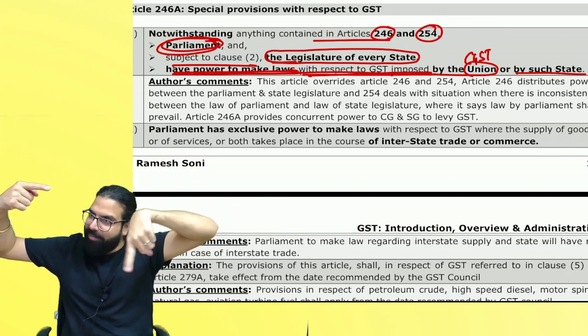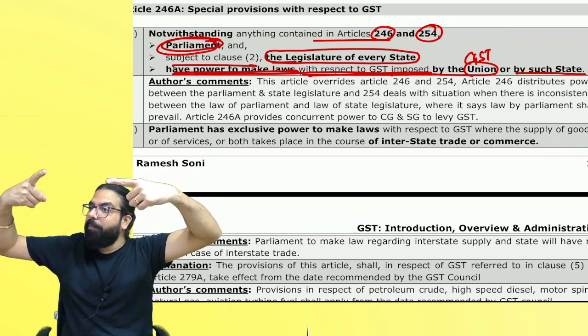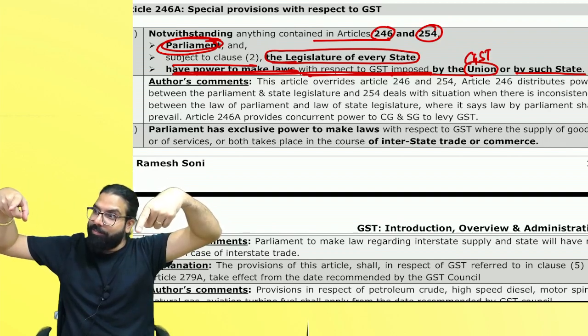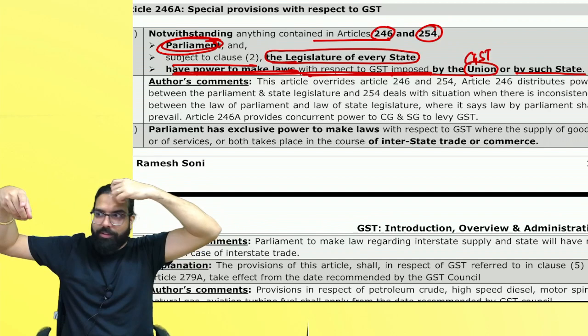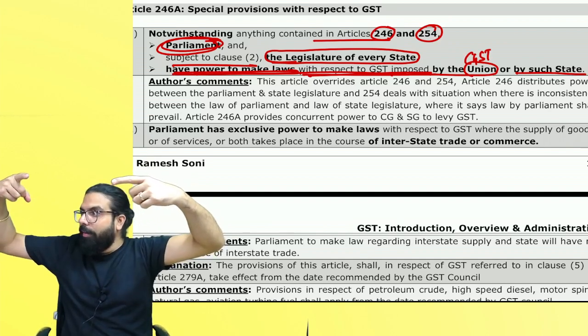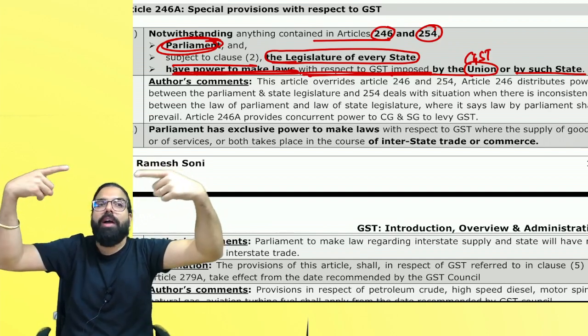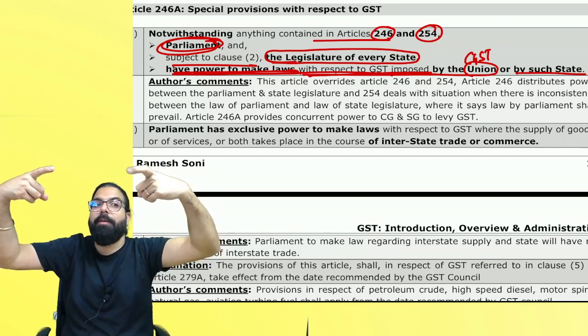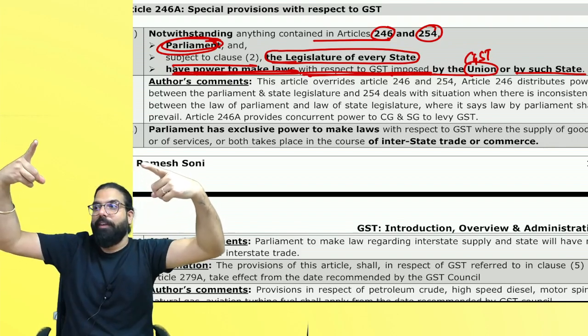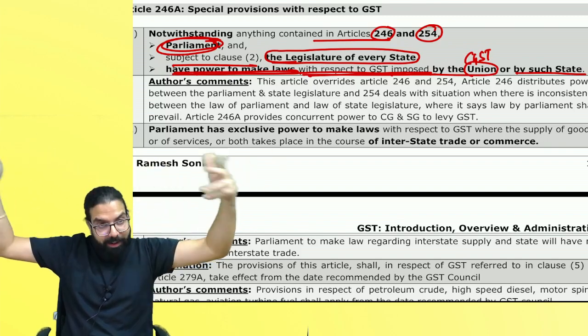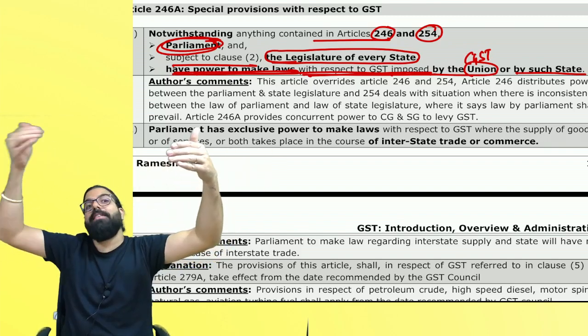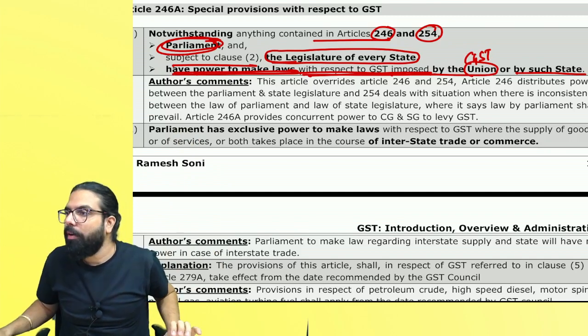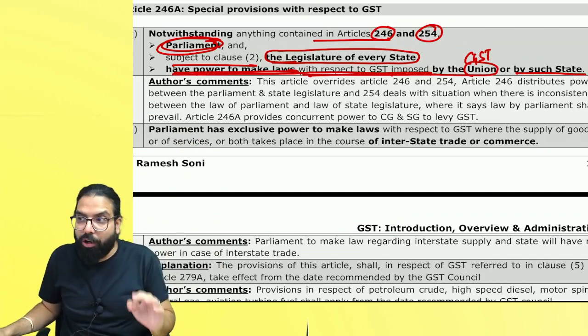In the SGST Act, SGST, because without any Act, if you collect, you'll become a goon. For any tax to be collected, you need to have a law. So CGST law will be made by Parliament, and the SGST law will be made by every state. How many states do we have? 31. And through 31 state legislatures, the SGST Act will be made. Are we clear, everyone?